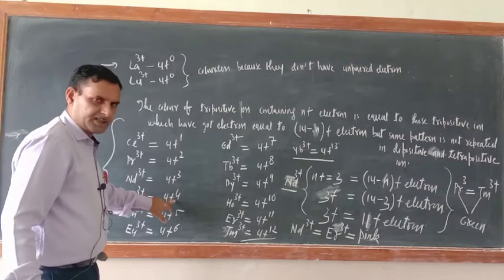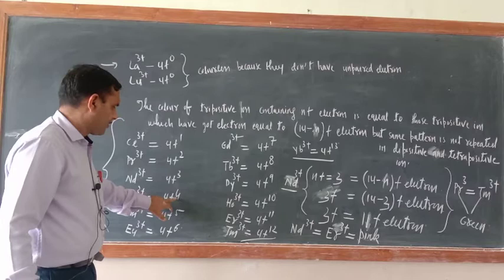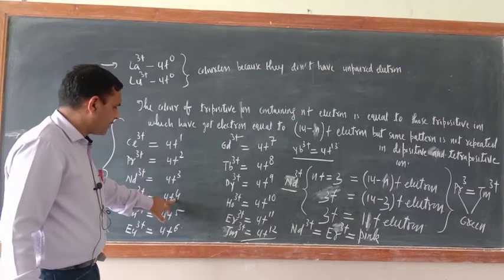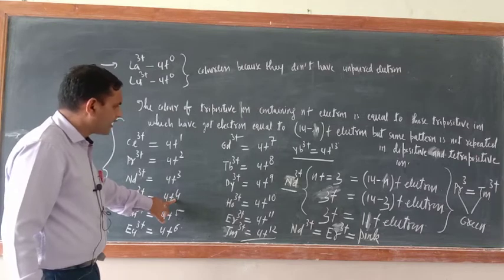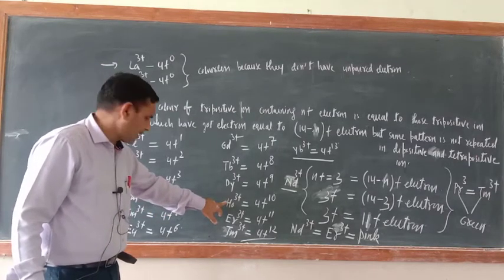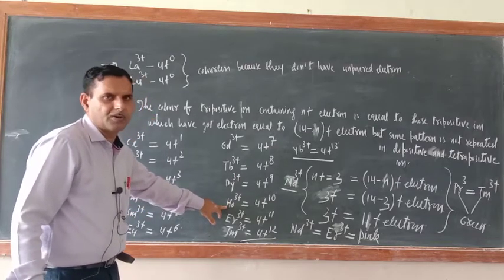So how many electrons are there? 4f4 is there. Now 14 minus 4, so 10 electrons. Which is having 10 electrons? Holmium. Okay. So the color of Pm3 positive and holmium will be equal.